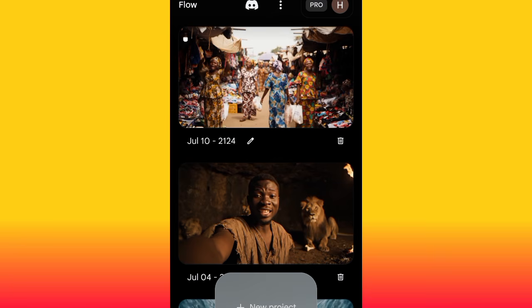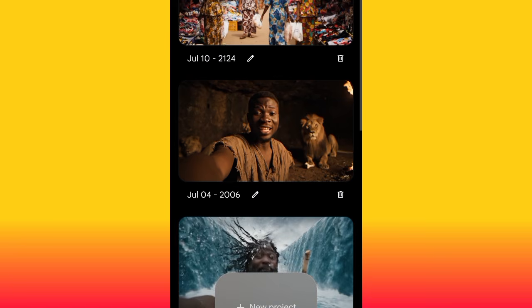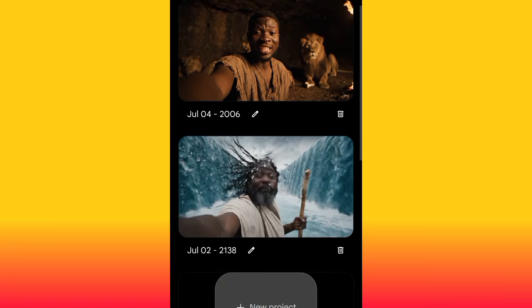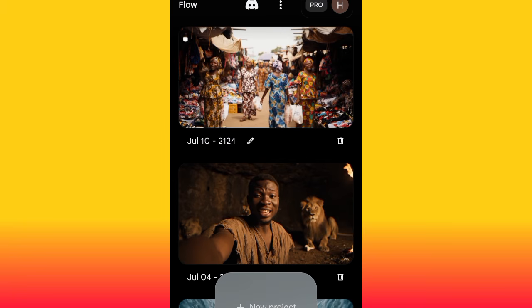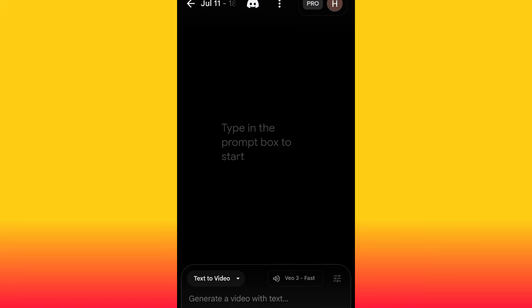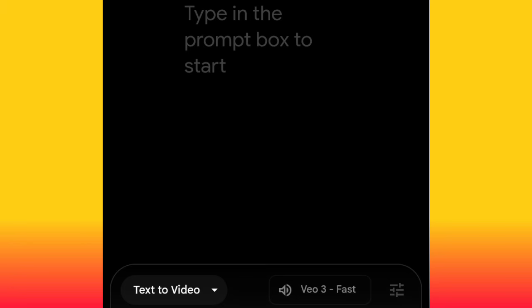Okay, here we are on the site, as you can see. Okay, here are some projects that I've worked on. Okay, so just go ahead and click new project for it to start generating video. Okay, this is how the generating interface looks. So now let me walk you around very quickly.